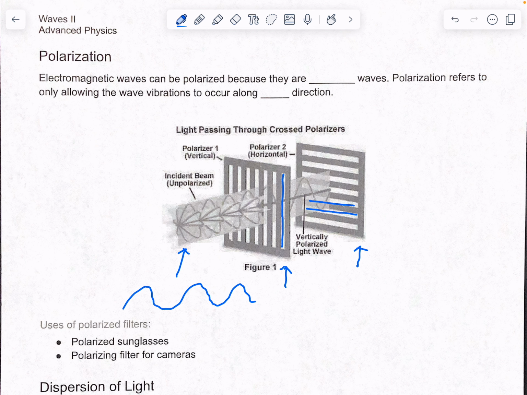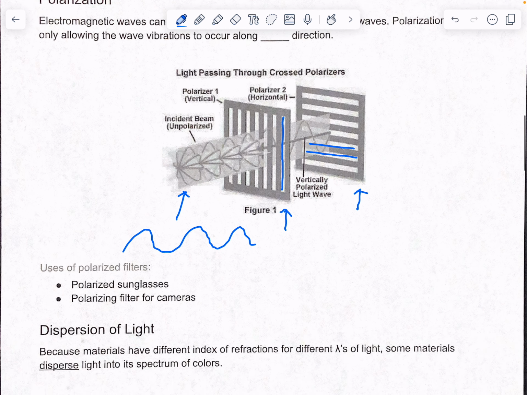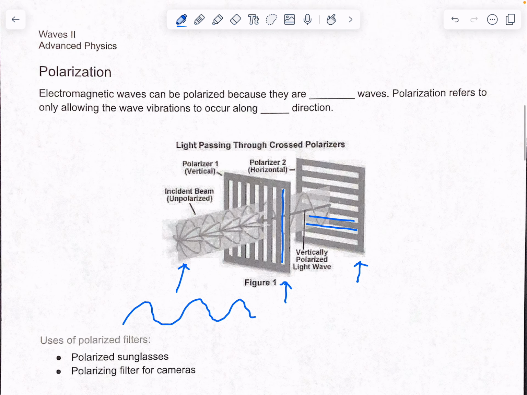That's actually how you can test polarized sunglasses. If you put them perpendicular to each other, they shouldn't let any light through at all. That is polarization. It is basically because light waves are transverse. Polarization refers to only allowing the wave vibration to occur along one direction.